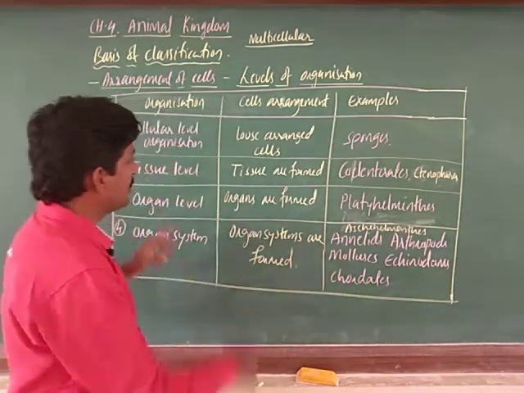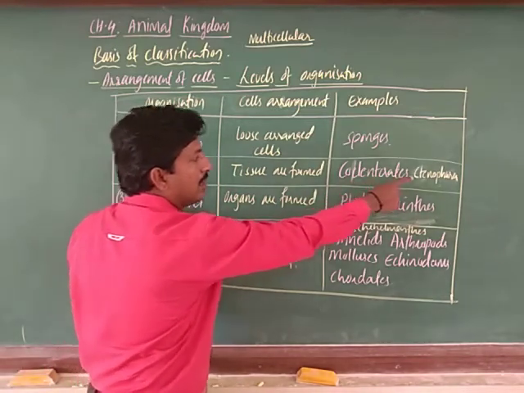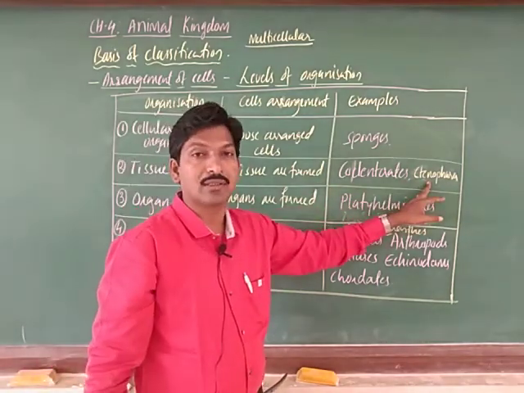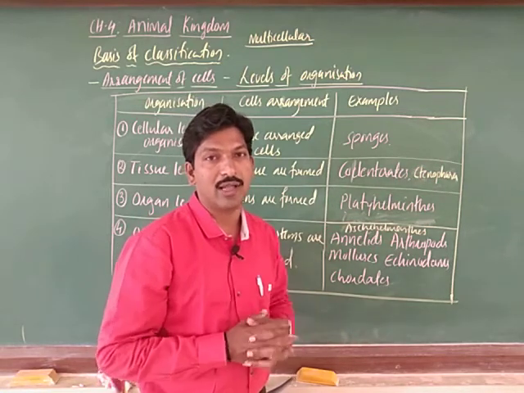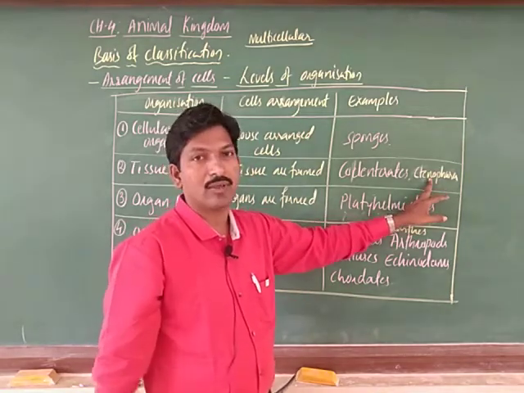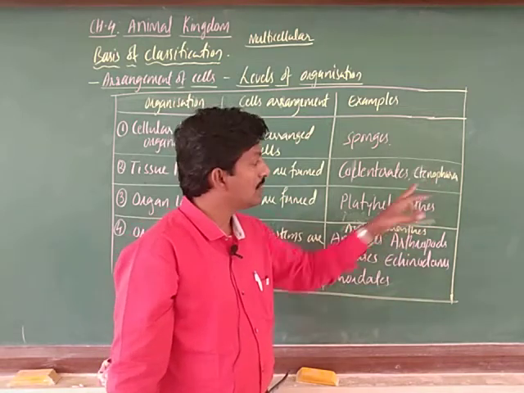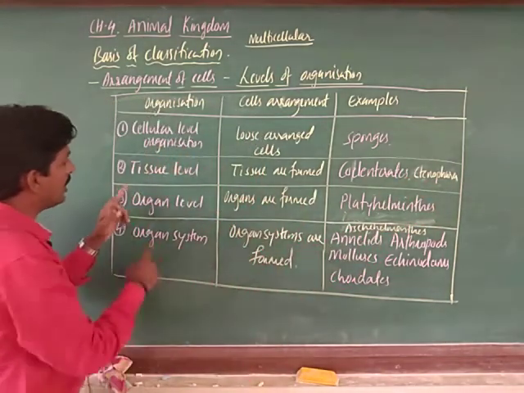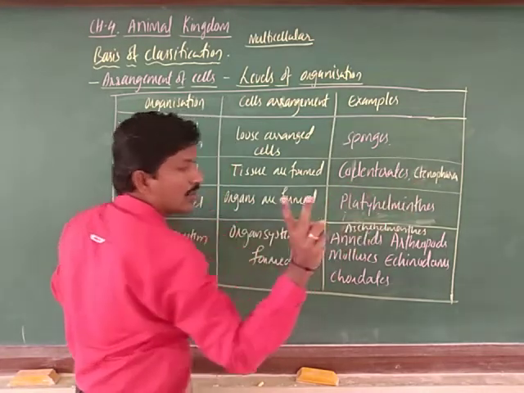In ctenophora the example is Ctenoplana, bioluminescent, one of the interesting organisms. They can produce their own light. Such animals are also there, but not insects; insects come under arthropoda. These are exclusively aquatic animals, we will discuss later. So remember, tissue level organization is observed in coelenterates and ctenophora, two phyla.